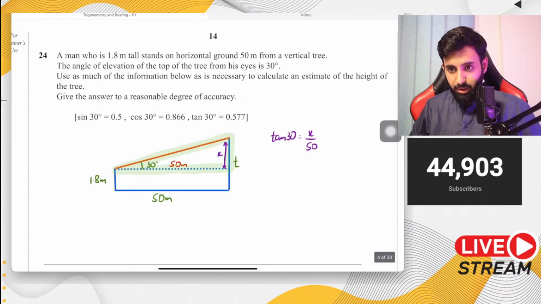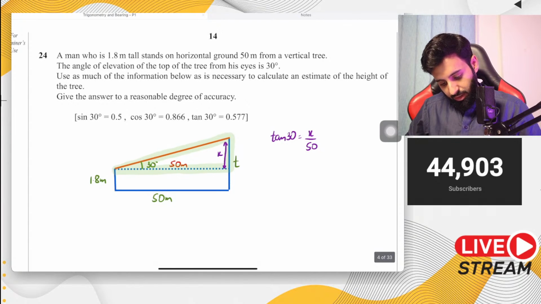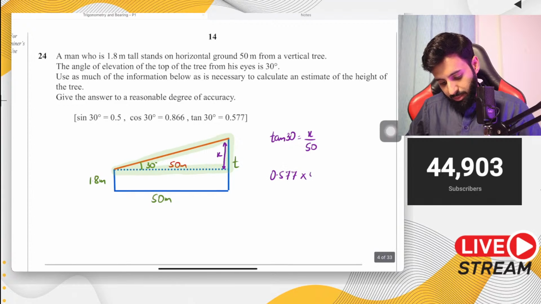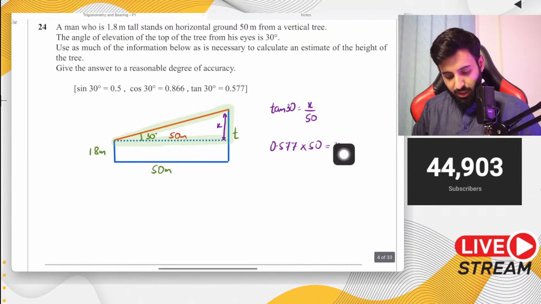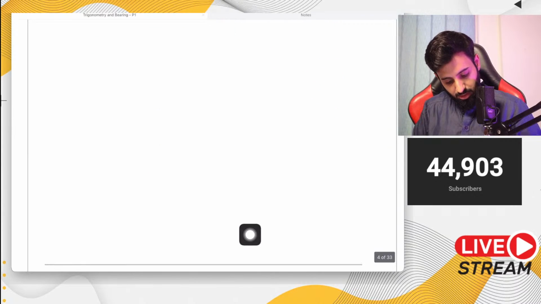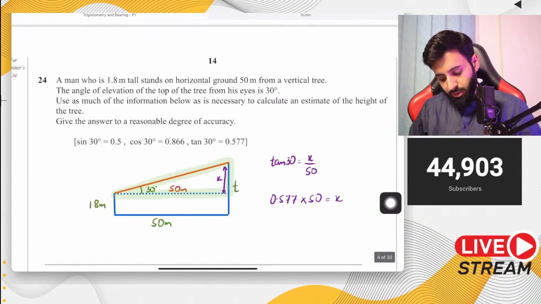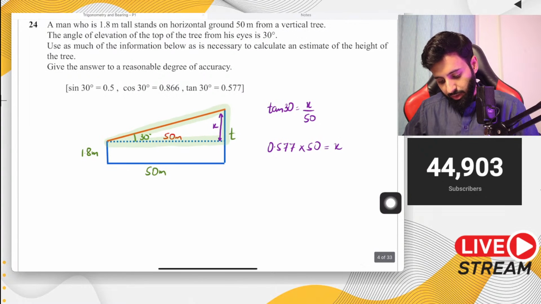So what are we going to do now? We're going to take tan 30, which is 0.577, and multiply it by 50. That's going to give us the value of x. Now remember, you can't use a calculator over here because this is paper 1. So you've got to be able to figure this out without a calculator. So let's multiply 577 by 50.